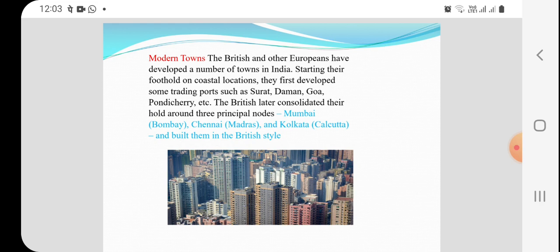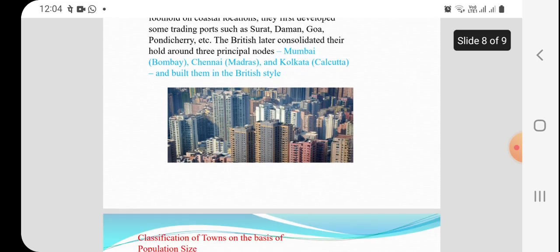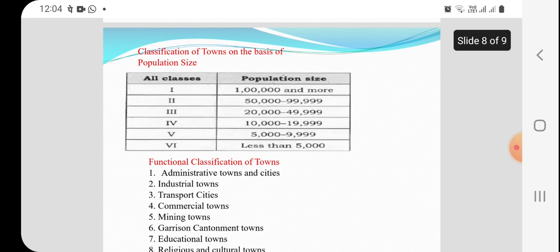Later, when the British came to India, they made three important presidencies: Bombay Presidency, Madras Presidency, and Calcutta Presidency. Then in the course of time, modern towns developed in India.